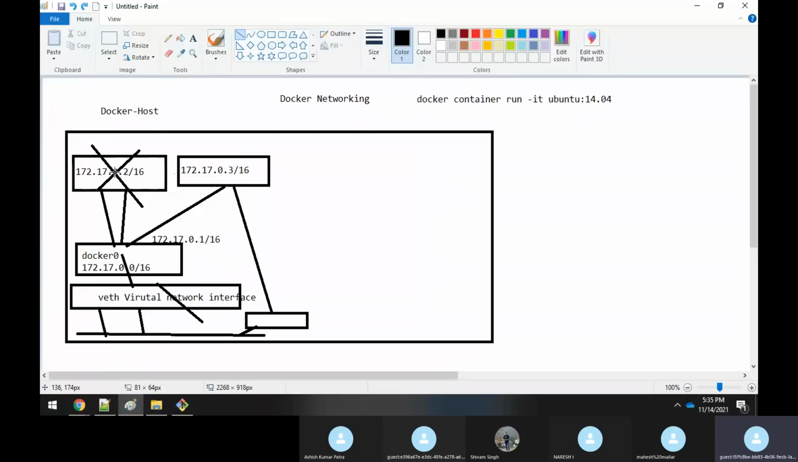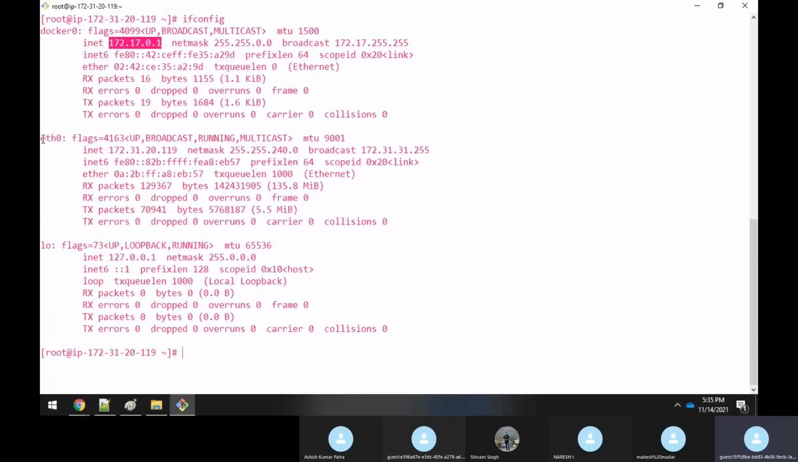Like if I'm creating a new container, it'll give the IP address from this range: 172.17.0.2/16. And again, I'm creating one more container: 172.17.0.3 like this. So each and every container will get associated with this Docker 0. This Docker 0 is nothing but an interface. Like that, we have an eth0 interface, which is a network interface. Similarly, one more interface will get created.